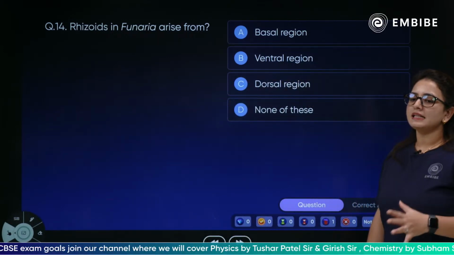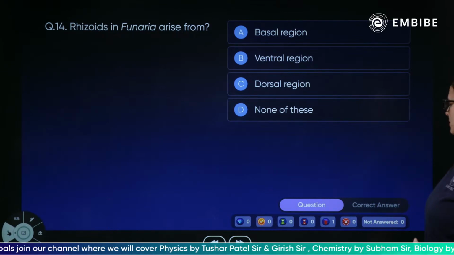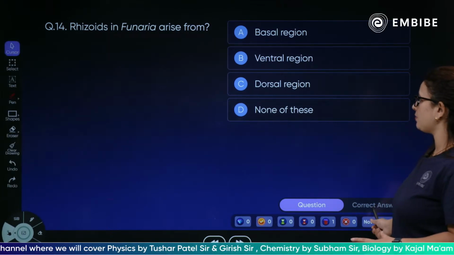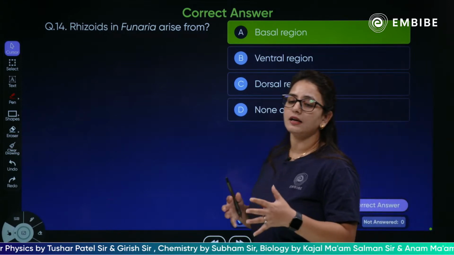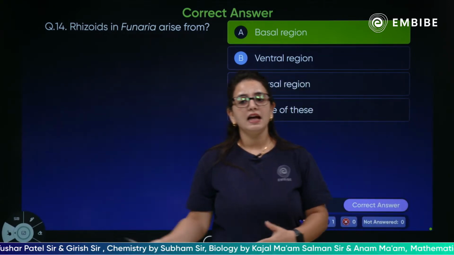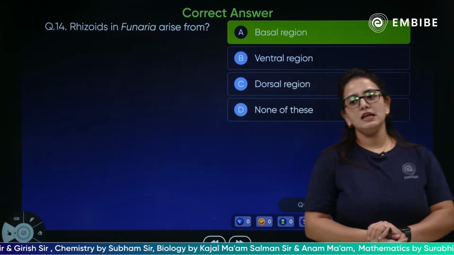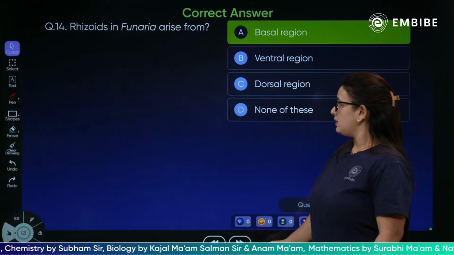The rhizoids totally resemble root hairs. They are not root hairs but do resemble root hairs. They arise from the basal region. This is what I was saying, that these are resemblances of the root hairs, and that is why they arise from the basal region. Yes.